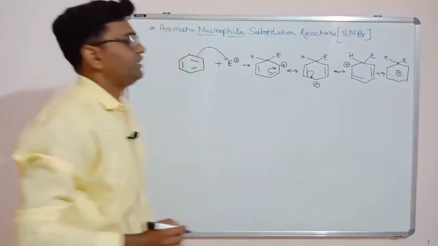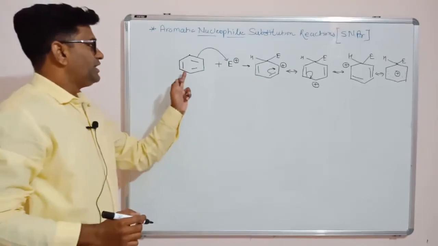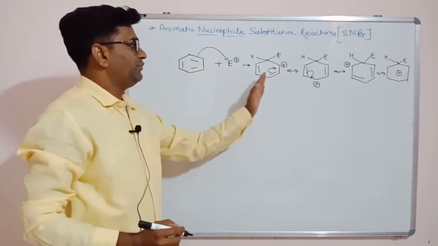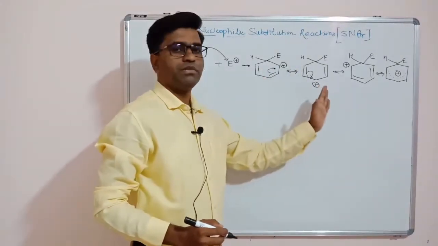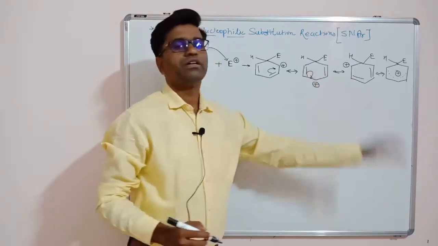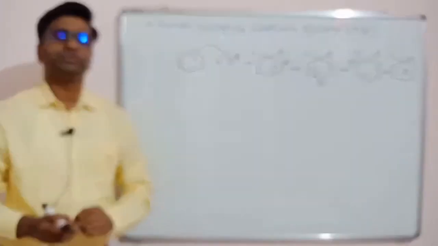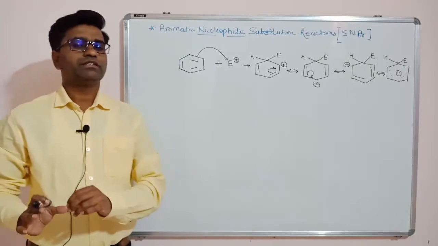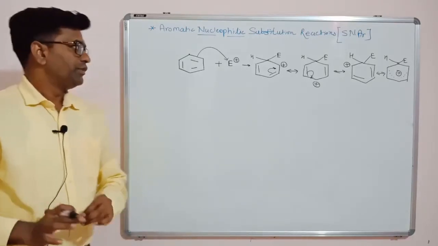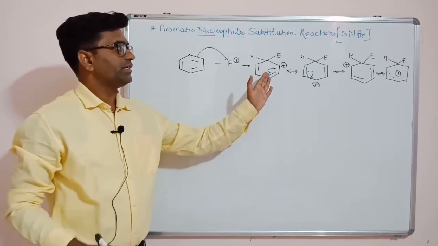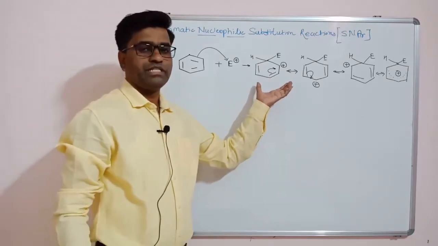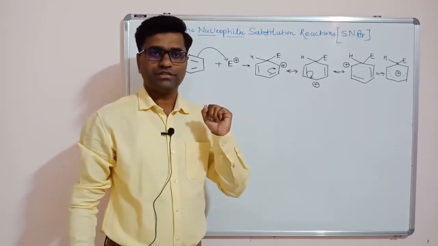So in this way, benzene will attack this electrophile and we will get this sigma complex. This sigma complex is very stable due to the resonance effect. That is the driving force for electrophilic aromatic substitution, because whatever positive charge occurs in this benzene ring is stabilized by the resonance effect.